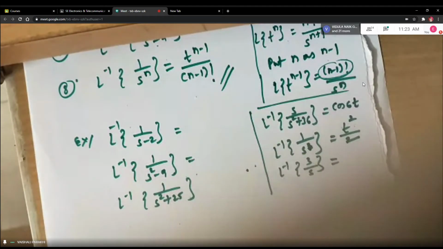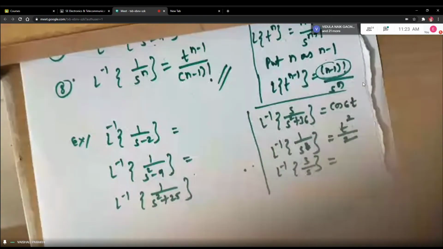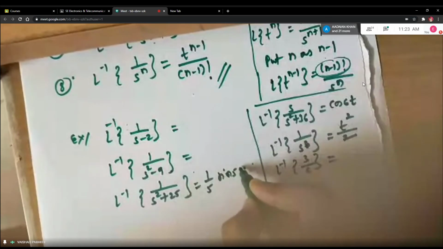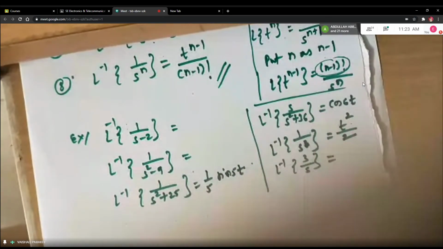Then Roald, tell me the third answer. 1 upon 5 sine 5t. Yes, correct. You are very good students, right? Your class is very good.